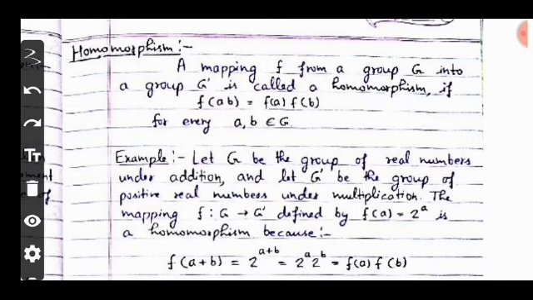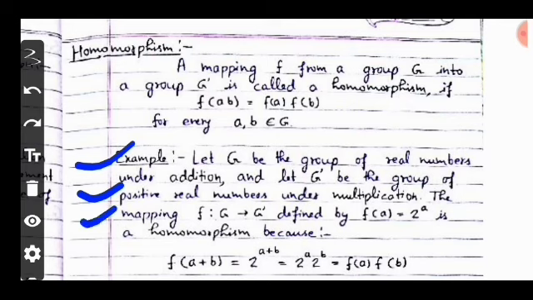A mapping f from a group G into a group G dash is called a homomorphism if f(ab) = f(a) f(b) for every a and b belonging to G. For example, let G be the group of real numbers under addition, and let G dash be the group of positive real numbers under multiplication.